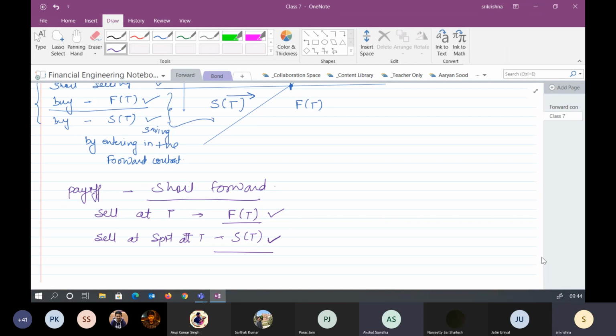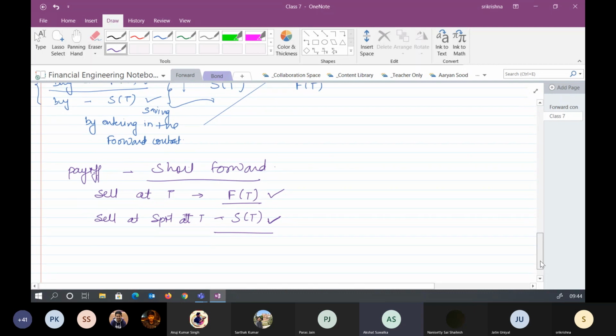So, sir, in case of forward contract, at T equal to 0 we bought the thing, while in case of S_T, are we buying anything at T equal to 0 or not? Then how will the difference arise, sir? I didn't get your question. Sir, F_T is a forward contract. So for forward contract, because in short selling we actually first buy the asset at T equal to 0, and then, suppose, yeah.